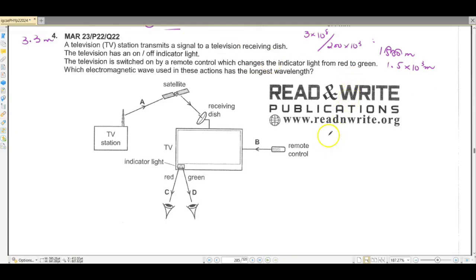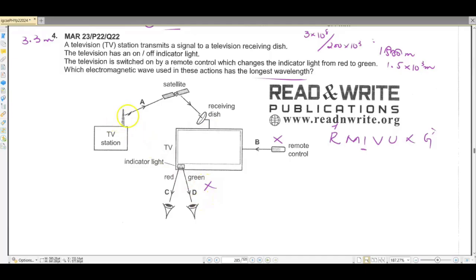Now, I just told you before that if you write these in this order, we know that these have the greatest wavelength and these have the least wavelengths. And they are asking us about the electromagnetic waves which has the longest wavelength. So the TV remote is infrared, so that won't be the longest. So B is not correct. This indicator light is also infrared, so this is not correct as well.